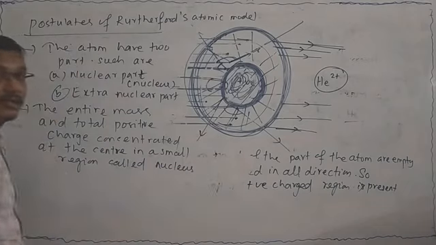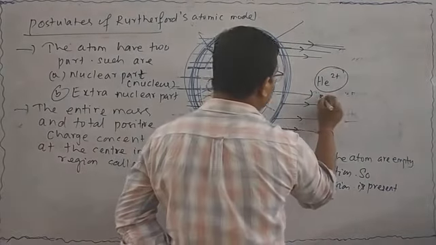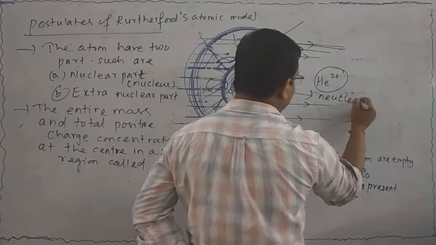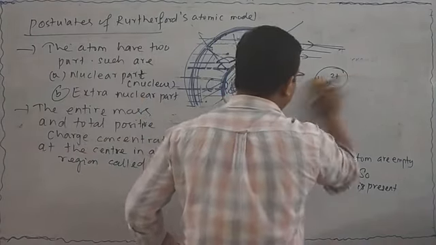That is called the nucleus. That means this part is considered as what? Nucleus. Let me explain the diagram clearly.